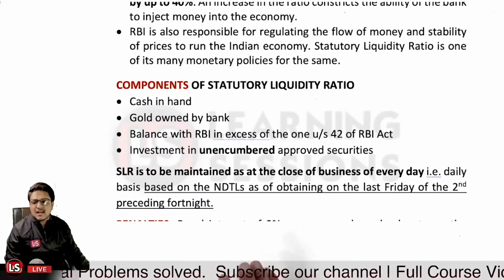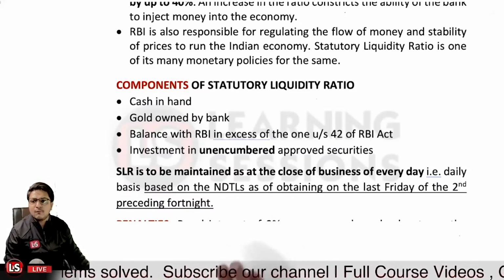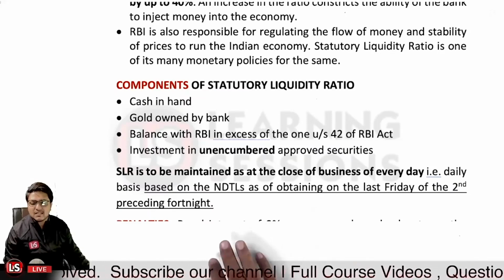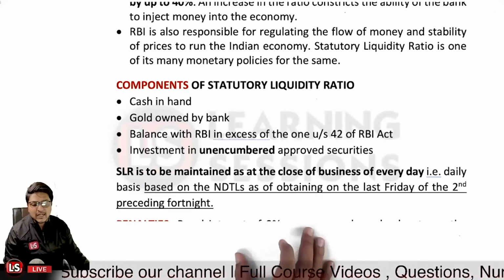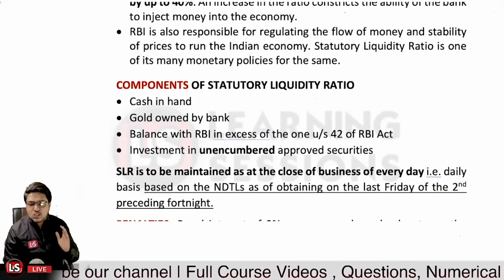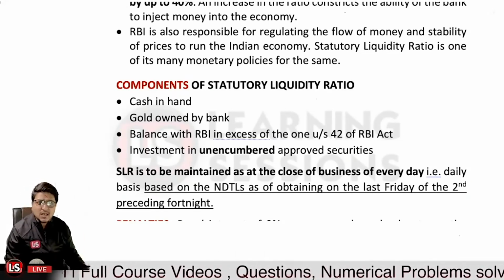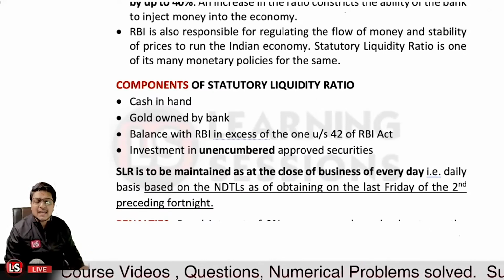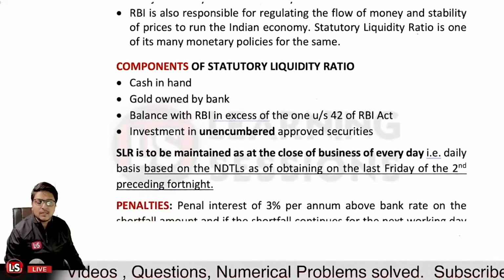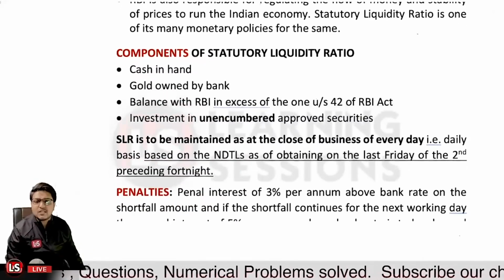In the case of CRR, the CRR was to be maintained on a fortnightly basis, and on a daily basis the average of 90% was to be maintained. But in the case of SLR, it is to be maintained on a daily basis, and the reference NDTL would be the last Friday of the second preceding fortnight.